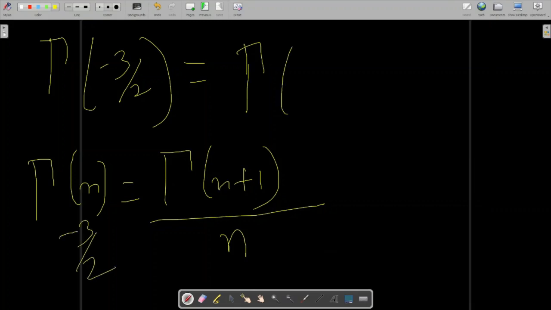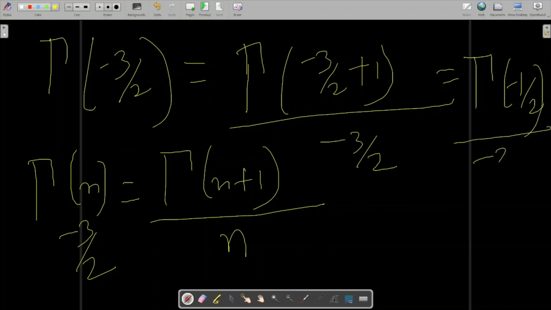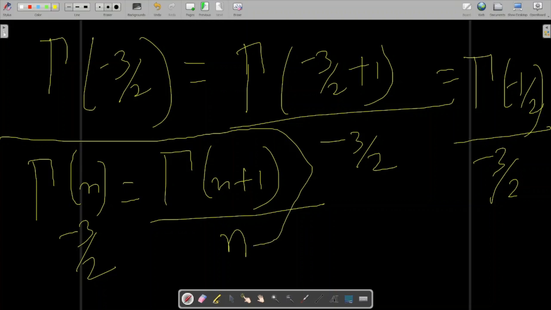Minus 3 by 2 plus 1 will come, divided by minus 3 by 2. Then it will be gamma minus half divided by minus 3 by 2.